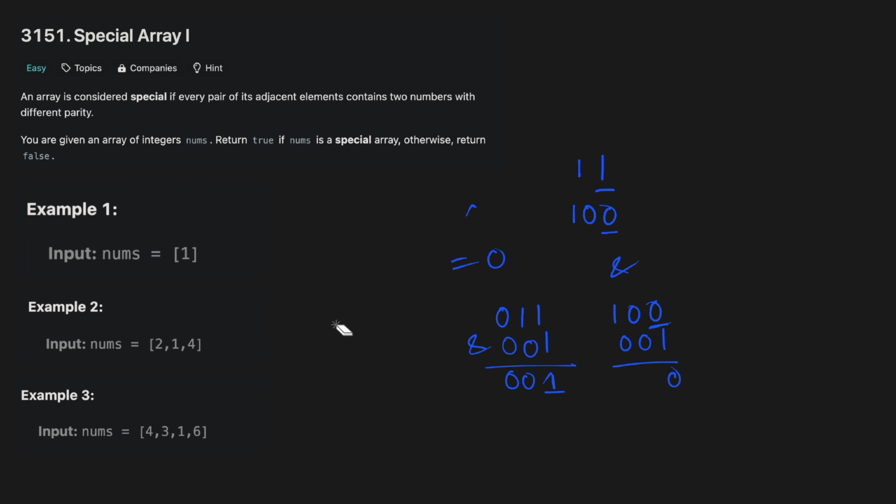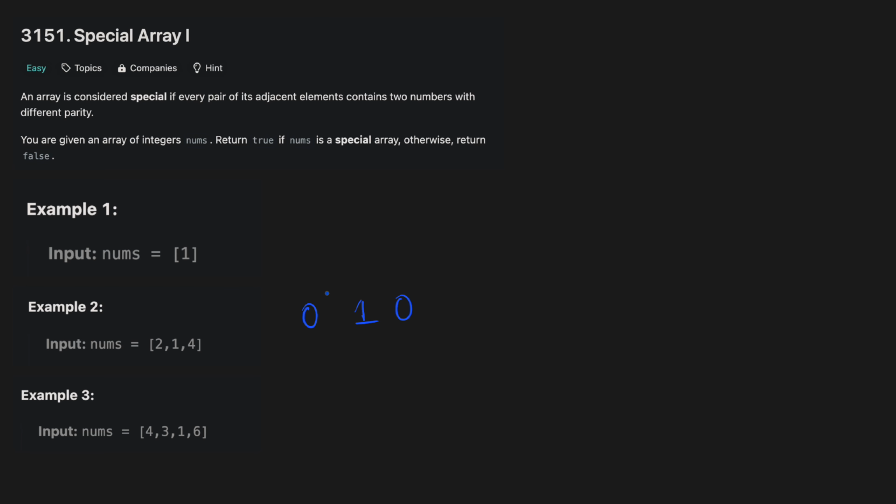So now we can iterate through the array and check each pair of adjacent elements and ensure they have a different parity. If any pair has the same parity, then we will return false. So for example, here 2 modulo 2 will give us 0. So this means this is an even number. Then 1 modulo 2 will give us 1. So that means 1 is odd. And now we compare the parity of two adjacent elements. So 0 is different from 1. So we will continue. Then we do 4 modulo 2 and that is again 0, which is different from the previous remainder, that is 1. So because none of the remainders was the same, this is really a special array.